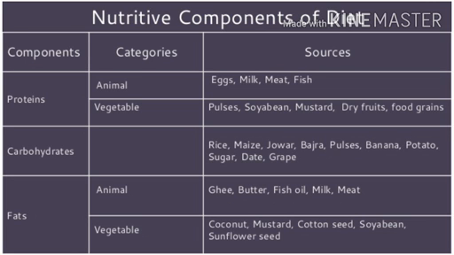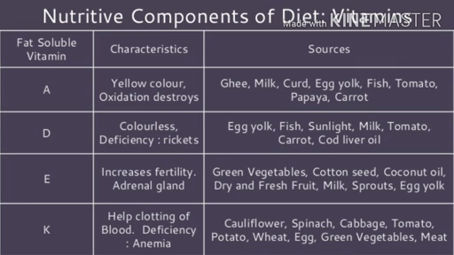Now we will discuss vitamins. Vitamins are an important nutritive component of food, just like protein, carbohydrates, and fat. Vitamins are vital for a healthy life. Vitamins protect us from various types of diseases. In fact, vitamins increase immunity in our body against diseases. They also contribute to the general development of the body.